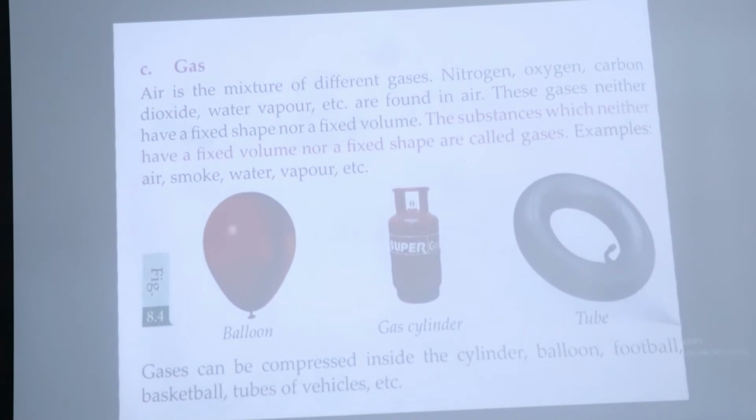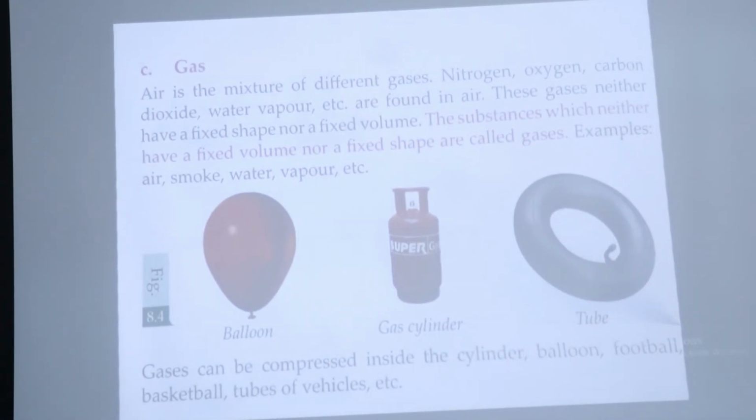Now, as you all know, air is a mixture of different gases like nitrogen, oxygen, carbon dioxide, water vapor, etc. They are found in air. These gases neither have a fixed shape nor a fixed volume. So the substances which neither have a fixed volume nor a fixed shape are called gases. Okay, these are called gas. For example, balloon, gas cylinder, tire.